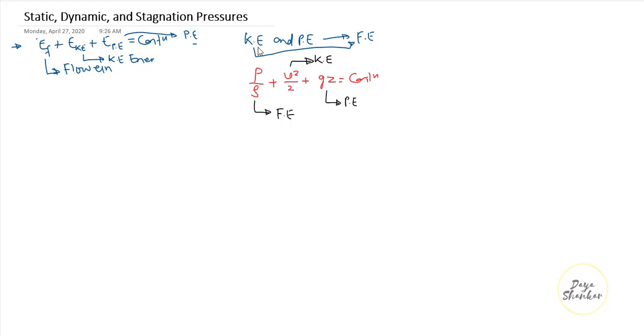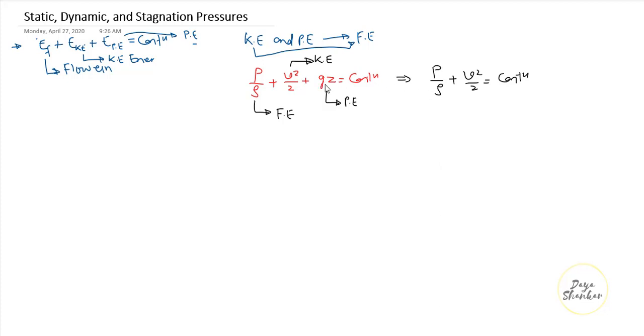So from this I want to explain that whether kinetic or potential energy gets converted into flow energy, then pressure definitely changes. Suppose from this equation we have P by rho plus V square by 2 is equal to constant.